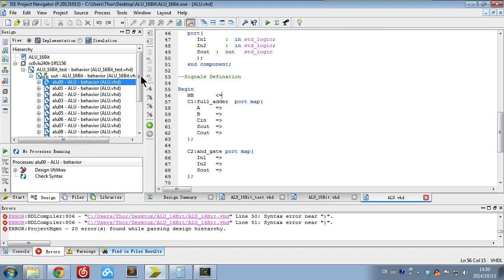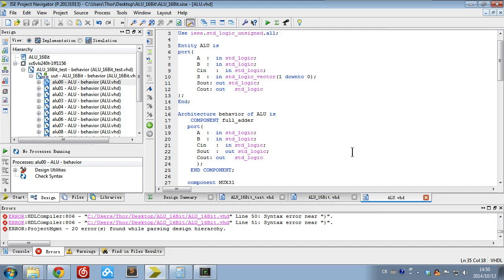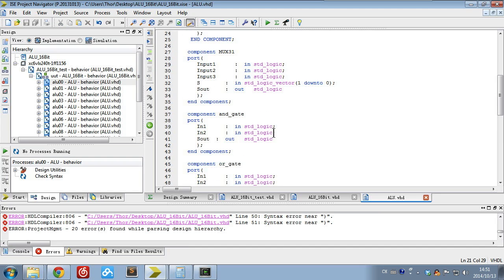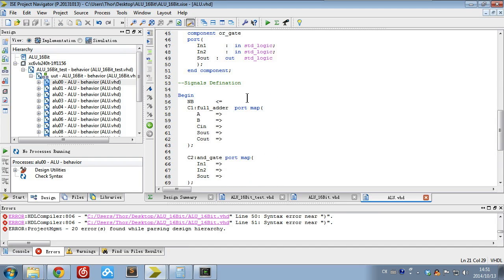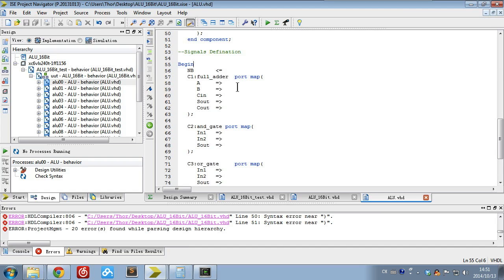We will use the 1-bit ALU and then compose the 16-bit ALU. So first, let's design the 1-bit ALU. Double click to open the ALU. Here is the 1-bit ALU. I gave you the port definitions for the entity, and each component you might use later. The behavior of this module is empty, so you have to fill in the blanks. I'll give you a quick demo of how to design it.